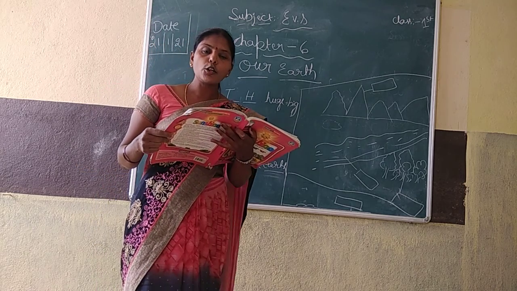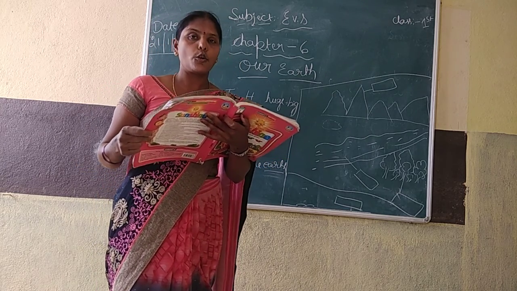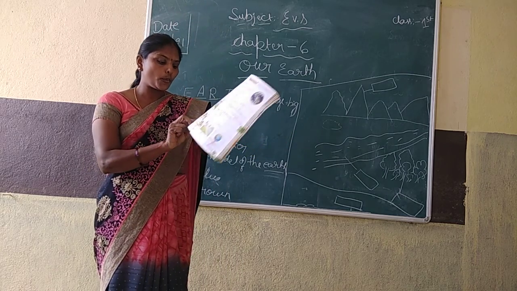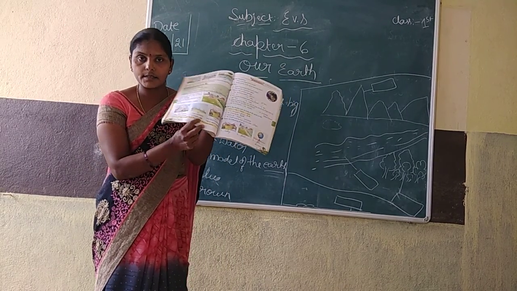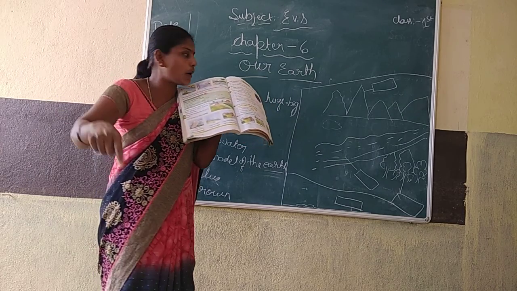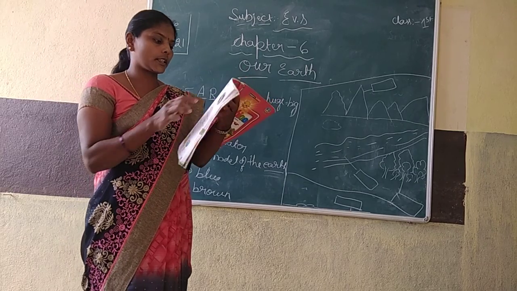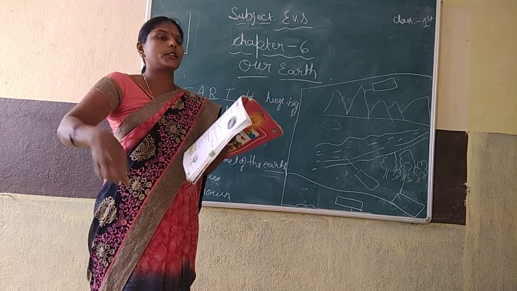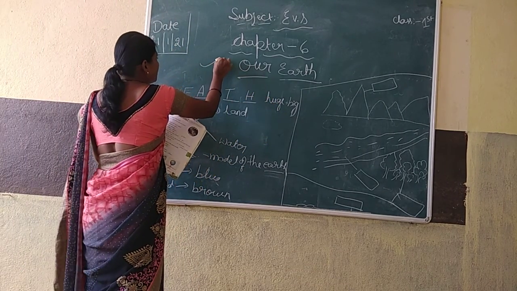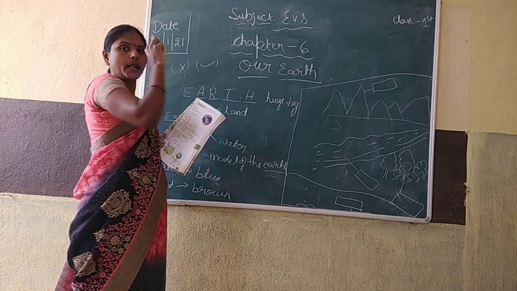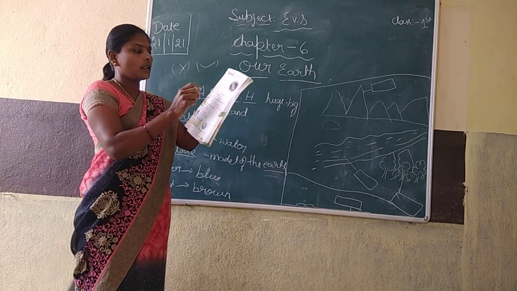Next, what are low mountains called? Low mountains are called hills. See here, the answer: very low mountains are called hills. Next, tick the correct option. You have to tick it if that is correct. Otherwise, leave it and write like this for the wrong option.